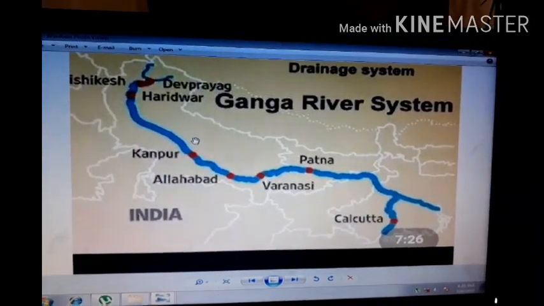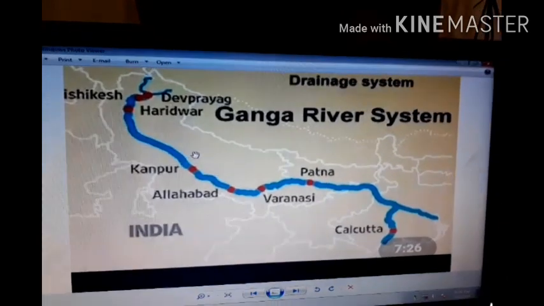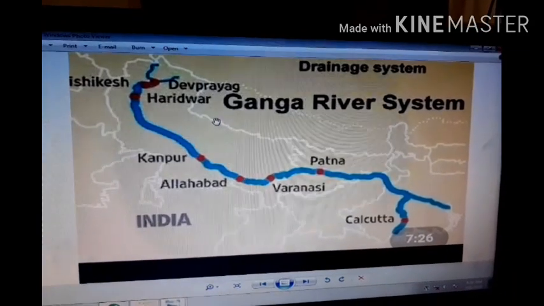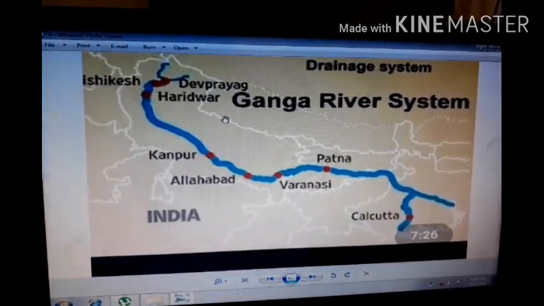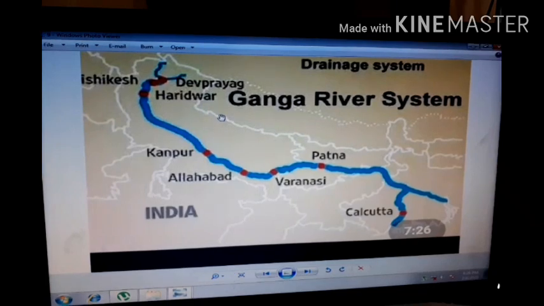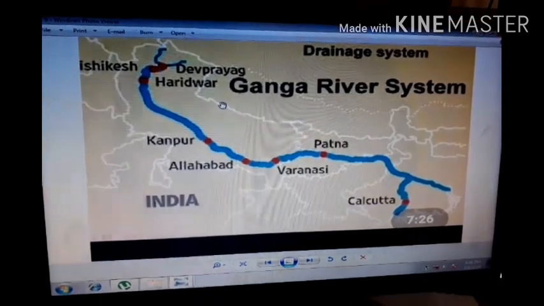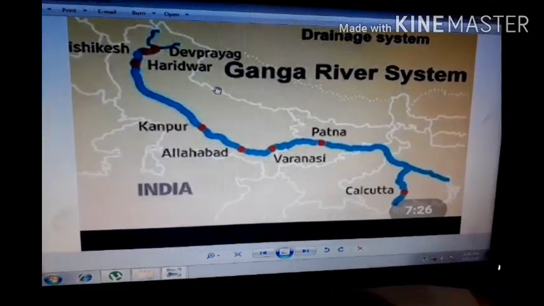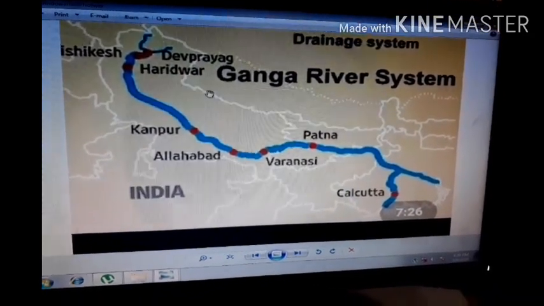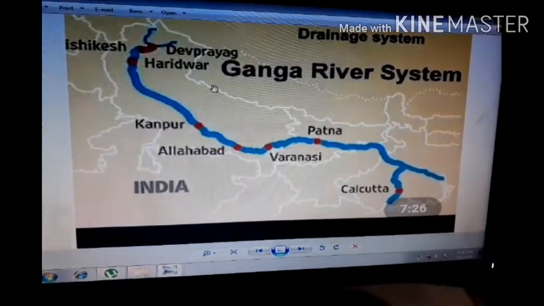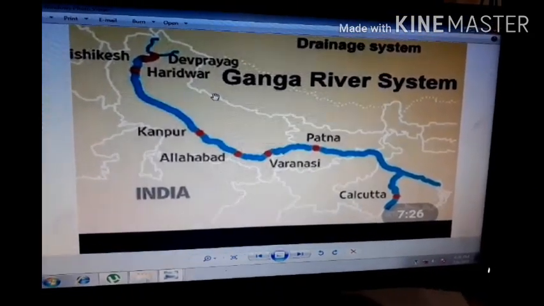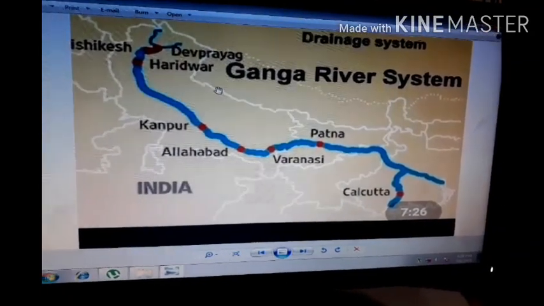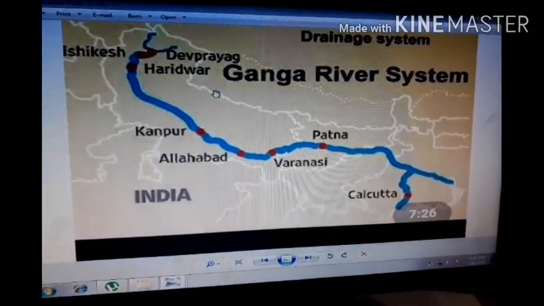The river covers a length of almost 2500 kilometers. You can see the Ganga river area is from Ambala to the south up to Sundarban. It is almost 1800 kilometers, and it has a slope of nearly 300 meters. In other words, only 1 meter in 6 kilometers.